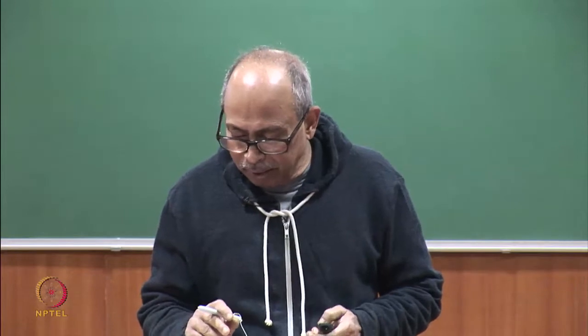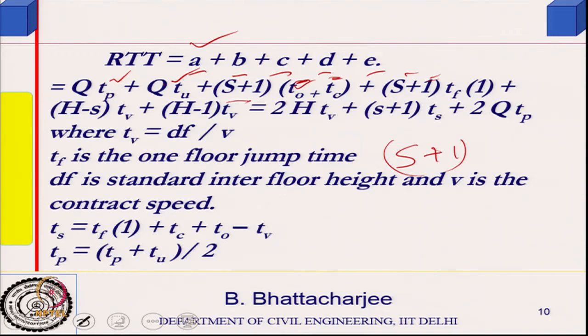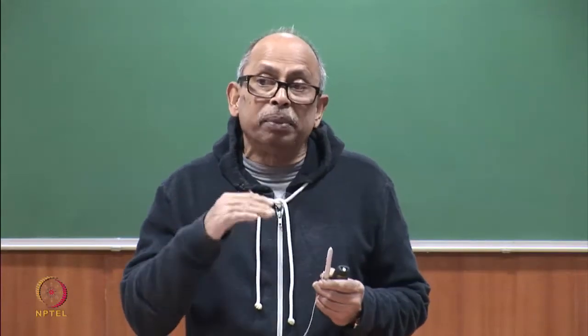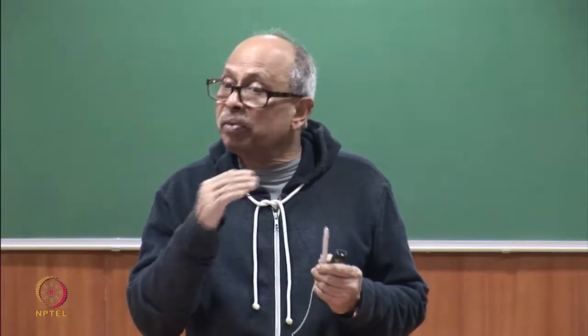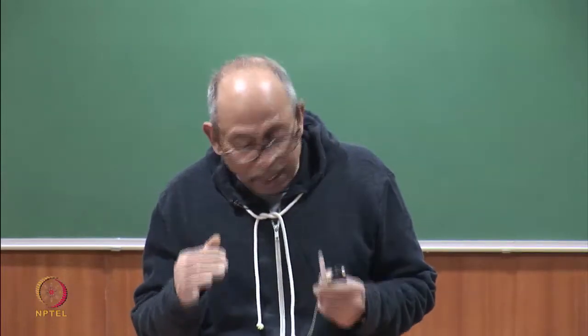So, that is what we have done. One floor jump time I am taking, one floor jump time plus H minus S, where S is the number of stops and H is the probable floor of reversal while going up.